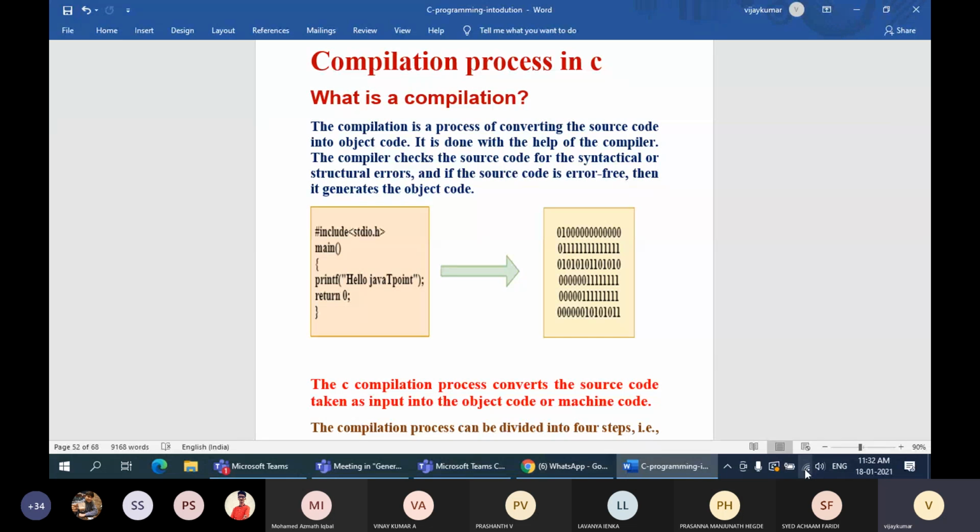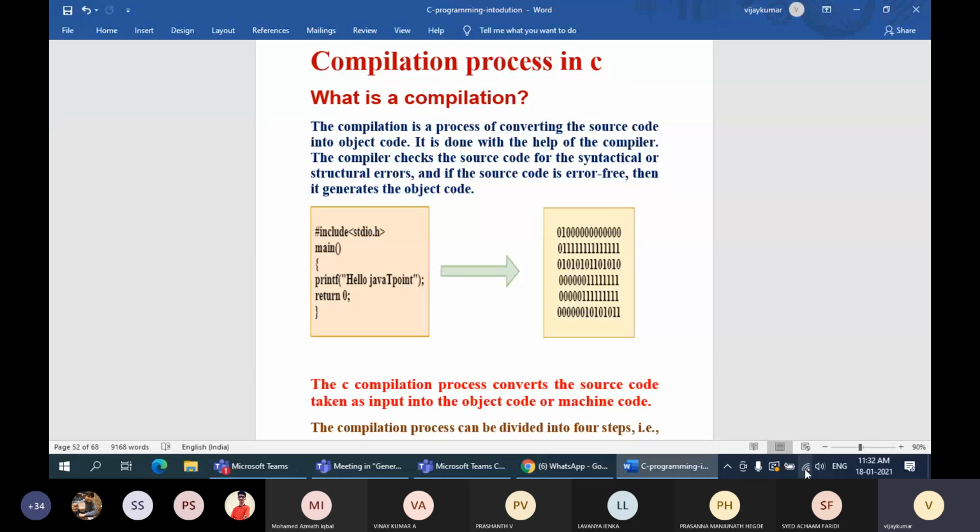So this is the screen I was showing, right? This is a simple program which contains only three to four statements. Hash include stdio.h, start with the main function, open brace, printf hello C program, close the brace, that indicates the end of the program.